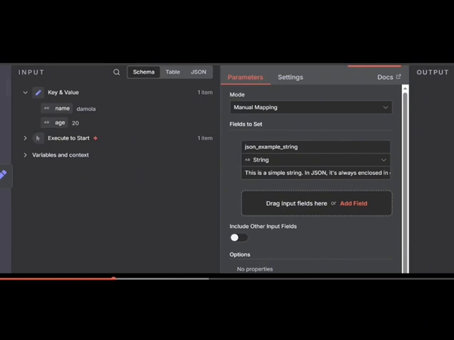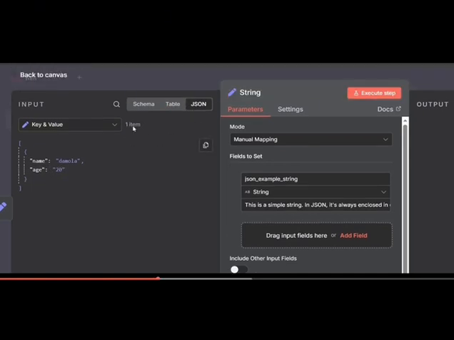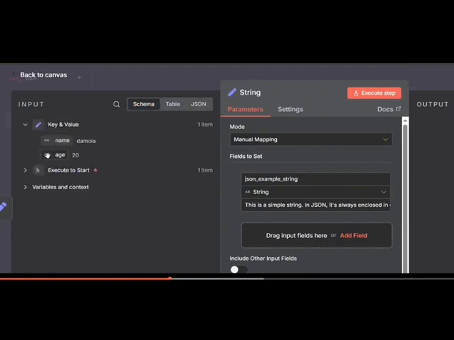Now, age, although it is a number, because I put double quotes in the previous node, this node is treating it as a string. You can see what I'm saying now. Whatever is in double quotes is going to be treated as text. That's just what I want you to understand here. So if I go here now, you see it. There are different views: this is schema, table, and JSON. Here I put this in quotes, and that is why it's being represented as a string.